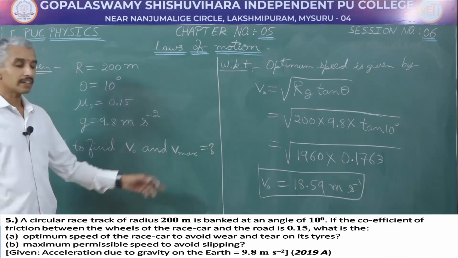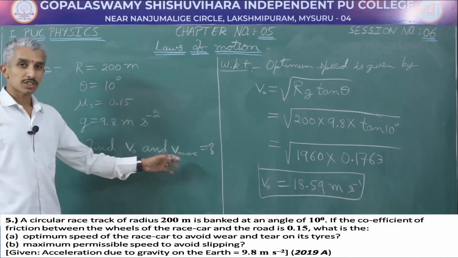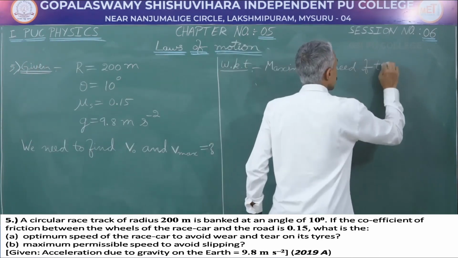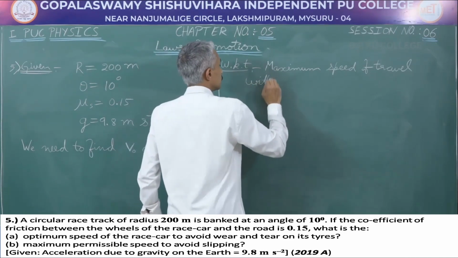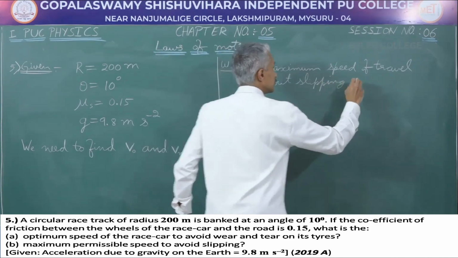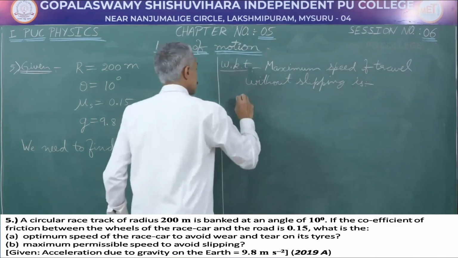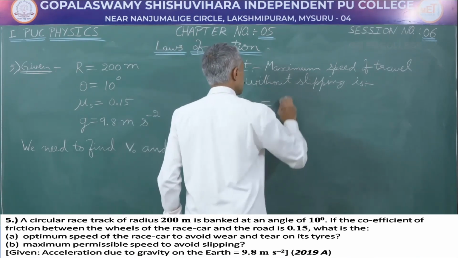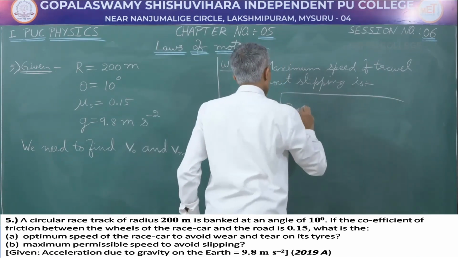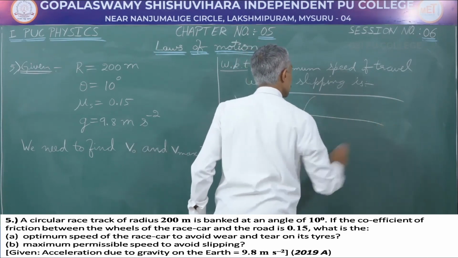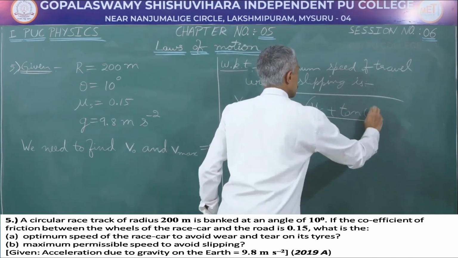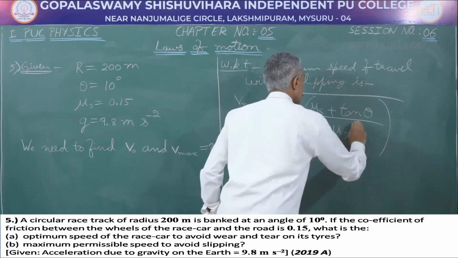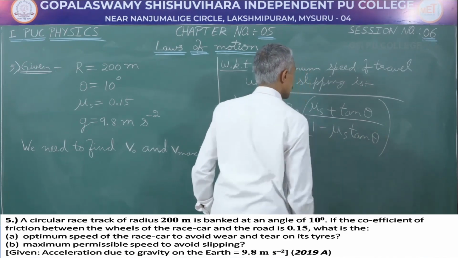The second one, we are supposed to find the maximum speed of travel without slipping. Let us note down the equation. Maximum speed of travel without slipping is given by v max, which is equal to root of r g into mu s plus tan theta divided by 1 minus mu s tan theta.